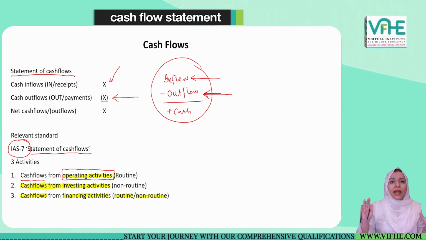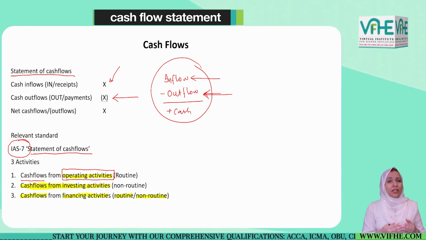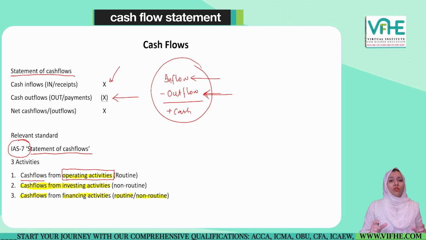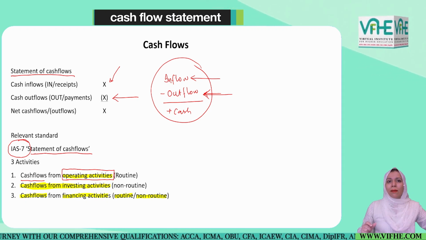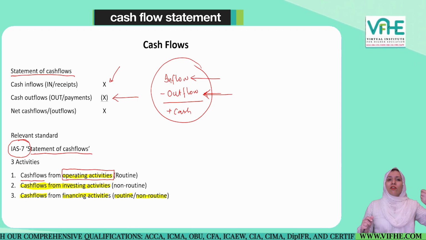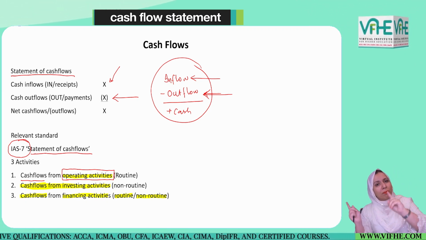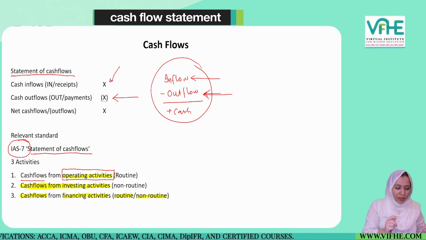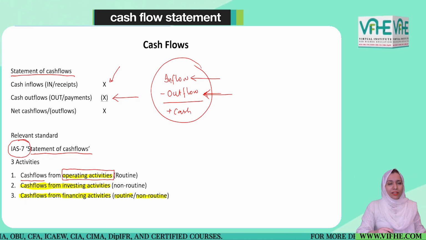These are non-routine activities, but their purpose is to finance the company's operations. So if for the sake of any financing activity cash is being paid or received, these are cash flows associated with financing activities.